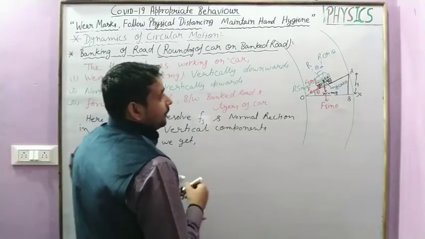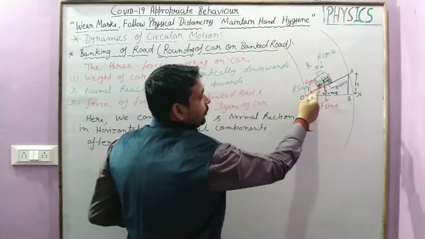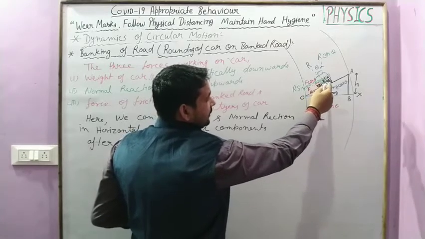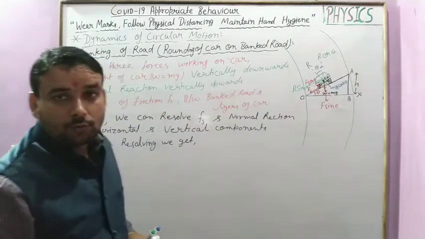R sin theta, which is along the horizontal with the curved road and acting towards the center of the curve.